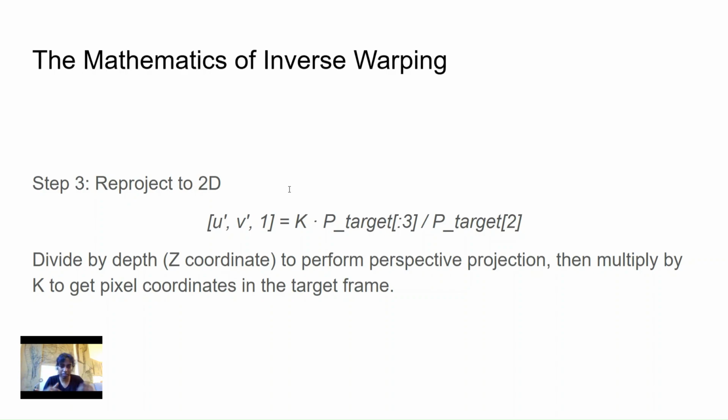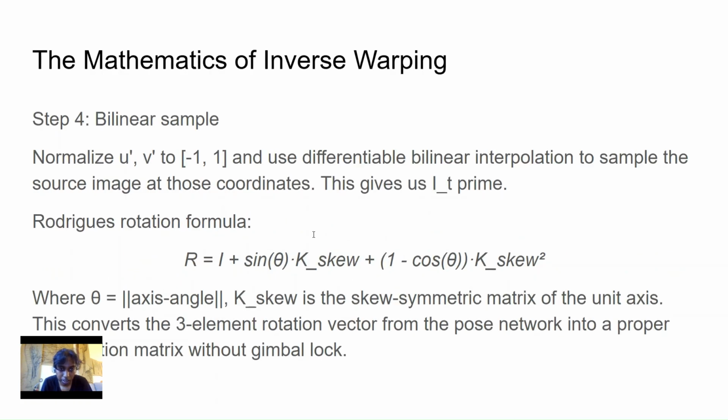Next, we multiply by K, the intrinsic matrix of the camera, to convert it from camera space back into pixel coordinates. This tells us where in the source frame that 3D point appears. So 3D back to 2D over here, and you can see that gives us u prime, v prime, and 1, along with the division step in the formula.